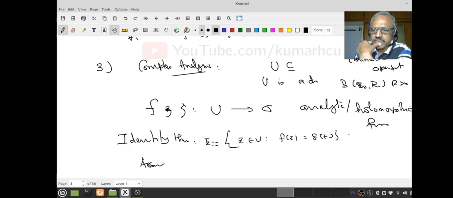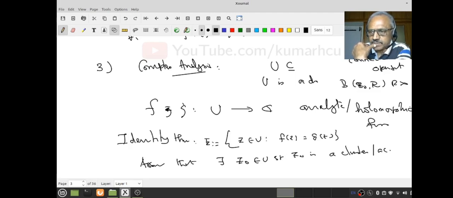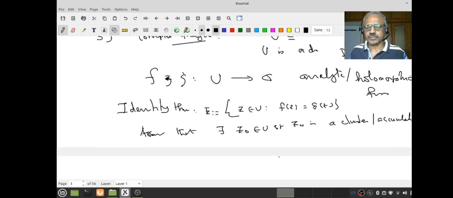Okay, so E is a subset of U, right? Assume that there exists z0 in U so that z0 is a cluster or accumulation point. Usually among many people you will use the word limit, but I don't use that word. Suppose it's a cluster point of E, so this set E has a cluster point inside U. You understand that? Then f equal to g.